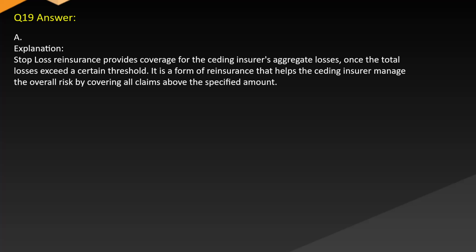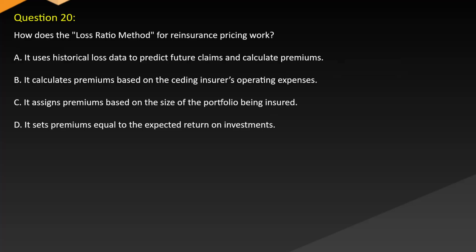Answer A. Explanation. Stop-loss reinsurance provides coverage for the ceding insurer's aggregate losses once the total losses exceed a certain threshold. It is a form of reinsurance that helps the ceding insurer manage the overall risk by covering all claims above the specified amount. Question 20. How does the loss ratio method for reinsurance pricing work?